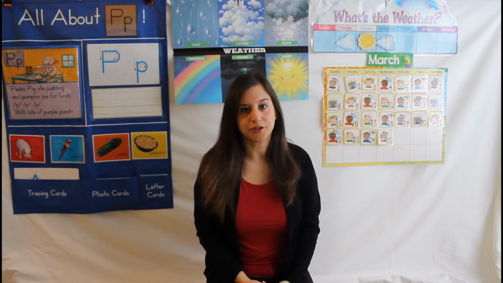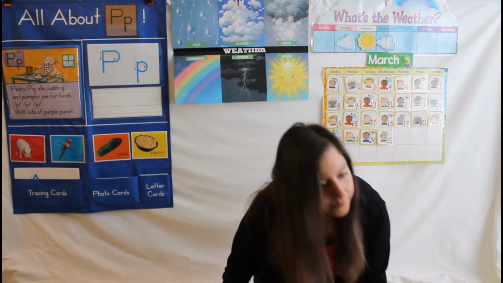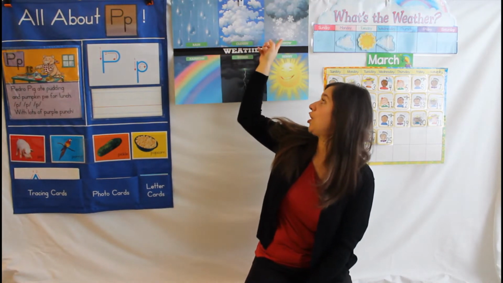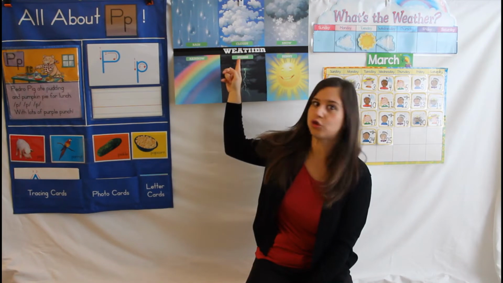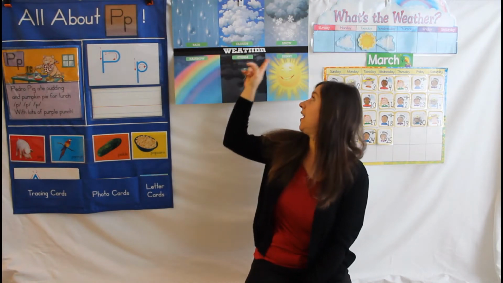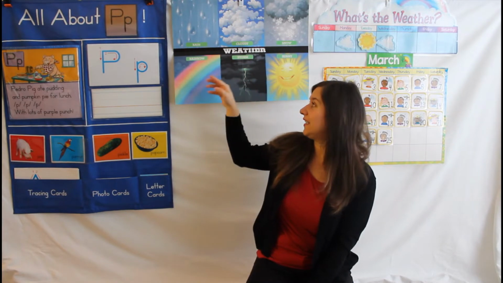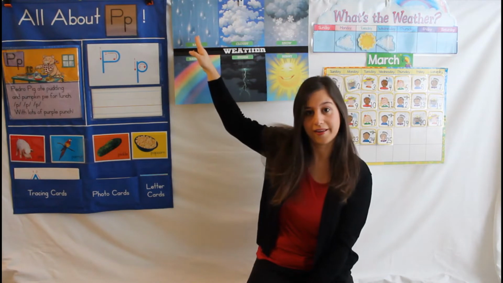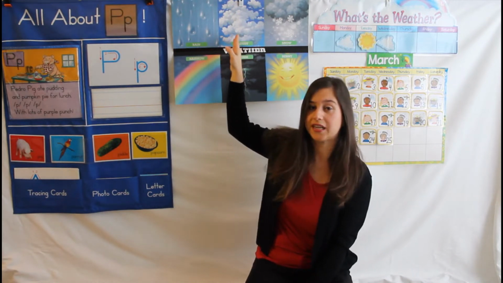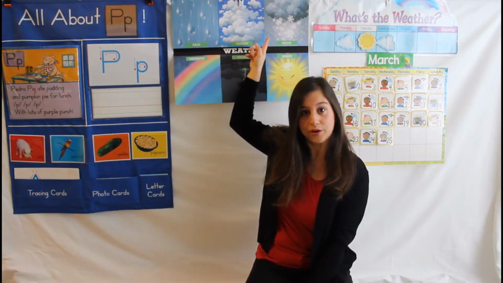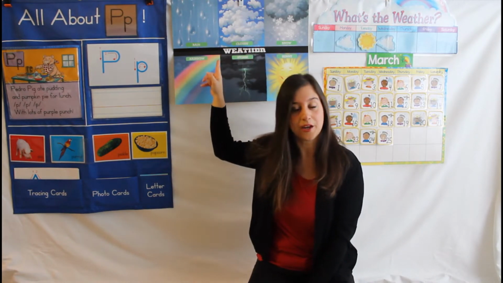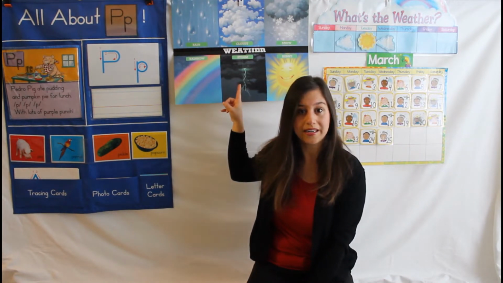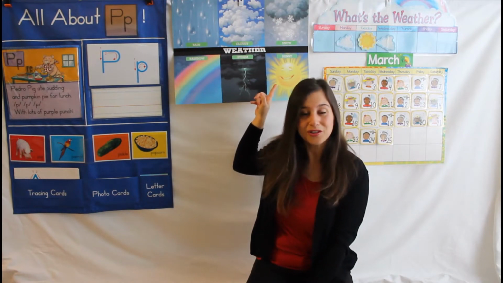Let's look at some other weather terms and talk about them. Rain, cloudy, snow, rainbow, storm like a thunderstorm with lightning, and sunny. We can see all of these elements of weather with our eyes. We can see the rain falling down. We can see the clouds in the sky. We can see the snow falling down when it's cold. We can see a rainbow, especially after the rain. We can see the lightning from a storm and hear the thunder. And we can see the beautiful shining sun.